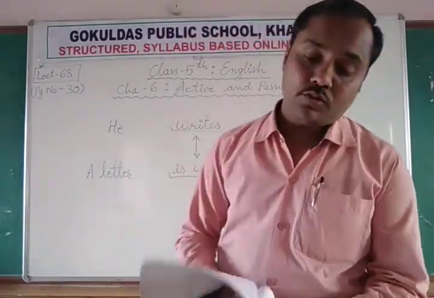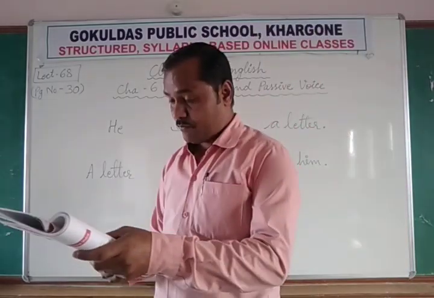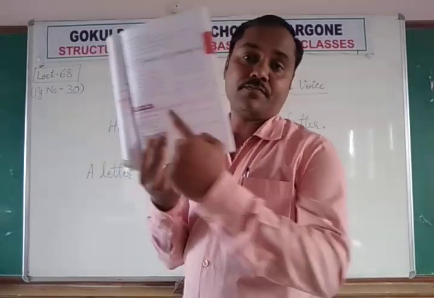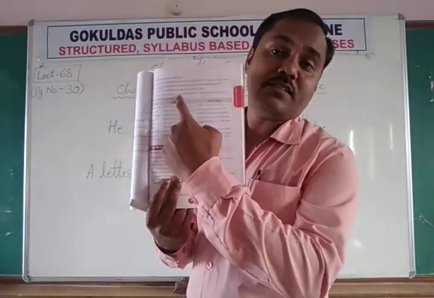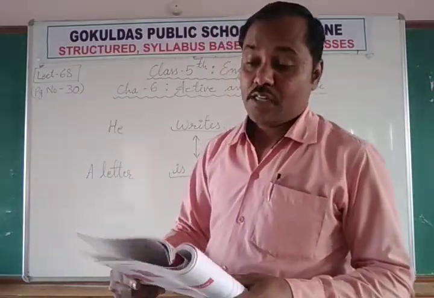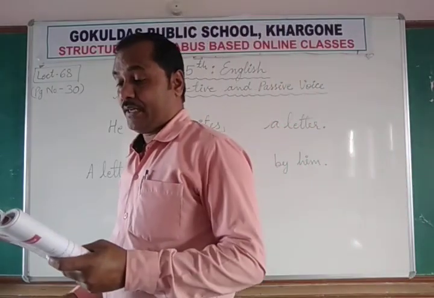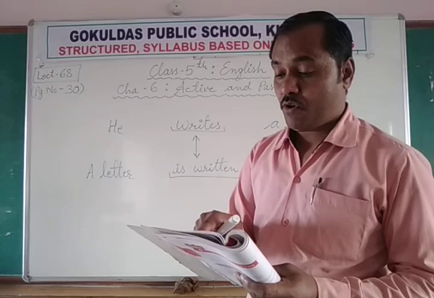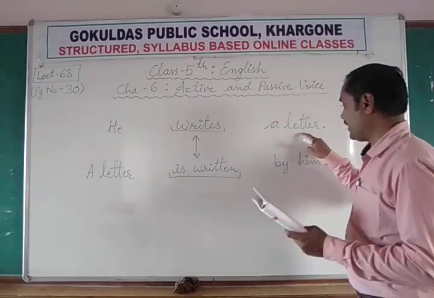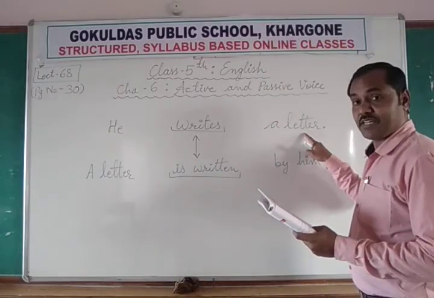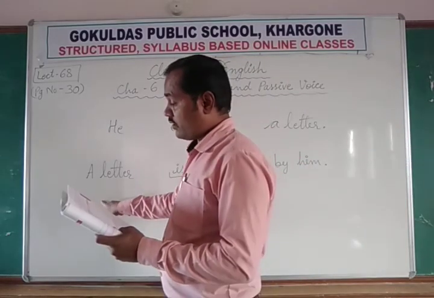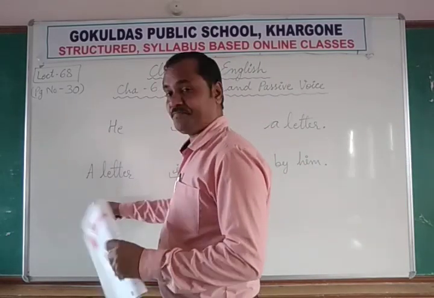So if we go through the rules on page number 31, here we find some rules on the next page. General rules for making passive voice. The object of the verb in the active voice becomes the subject of the verb in the passive voice.